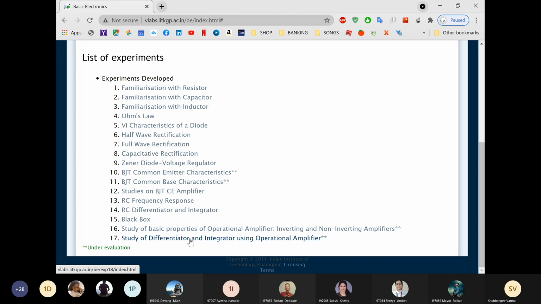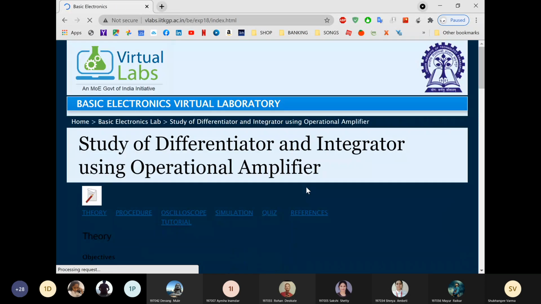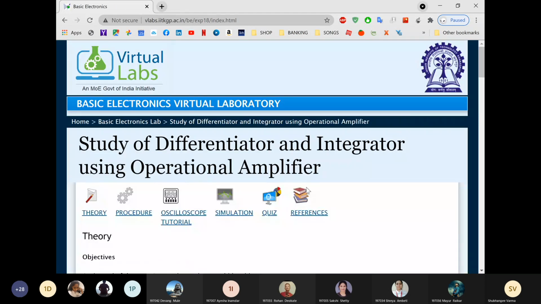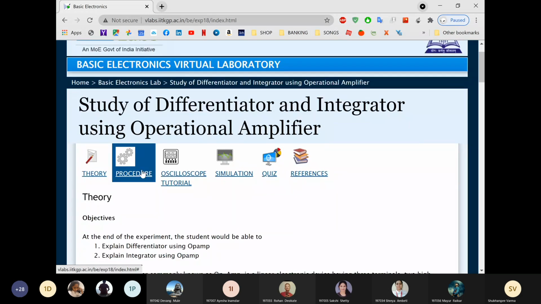Now I am performing the integrator differentiator from my laptop. Those who have a PC or laptop can perform the experiment on PC or laptop. Those who don't have a PC or laptop can try from mobile. You can simulate it from mobile also. I have shown you the inverting and non-inverting from my mobile. So you can use either your mobile or PC or laptop. Theory we have completed in chapter number 2.